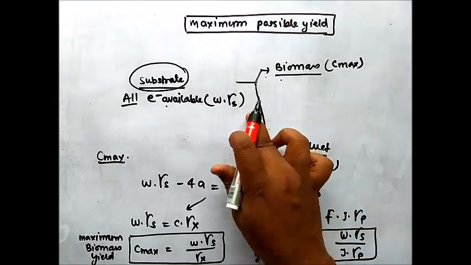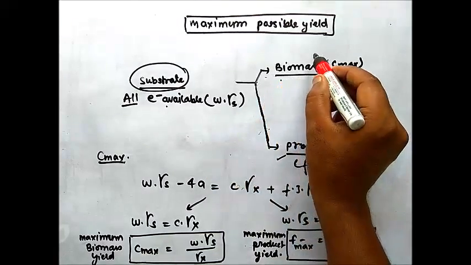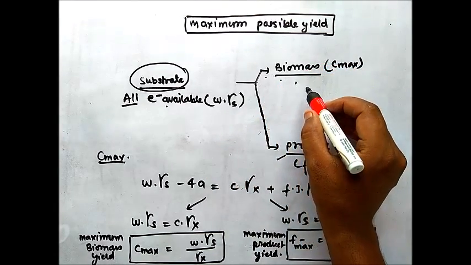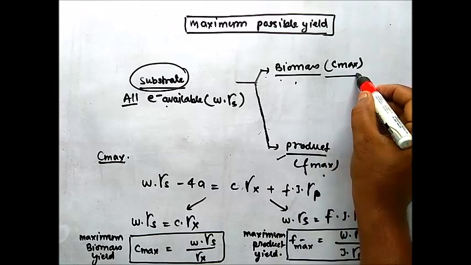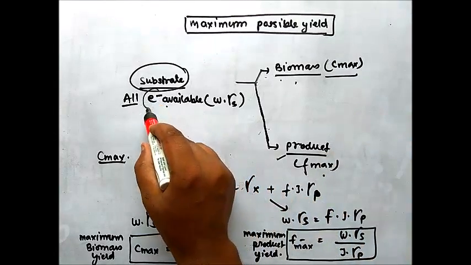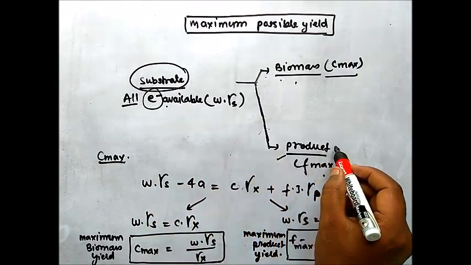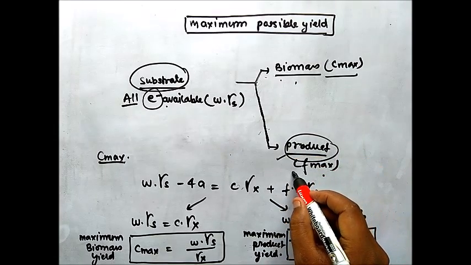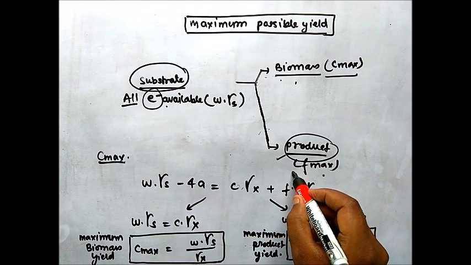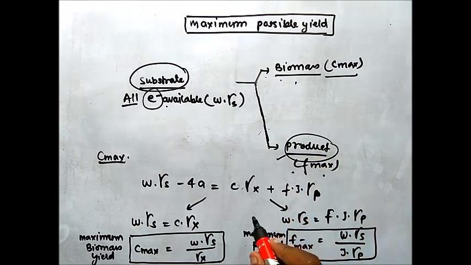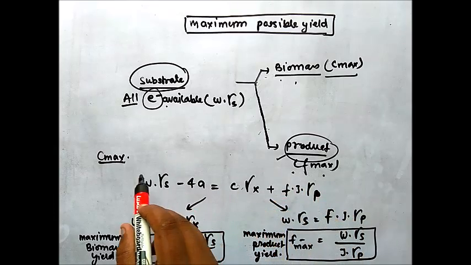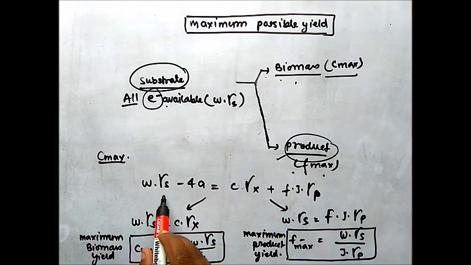When they are transferred to biomass only, then maximum biomass yield occurs, denoted by C max, and when all electrons go only to product, then maximum product yield occurs. You can see this from the electron balance equation.